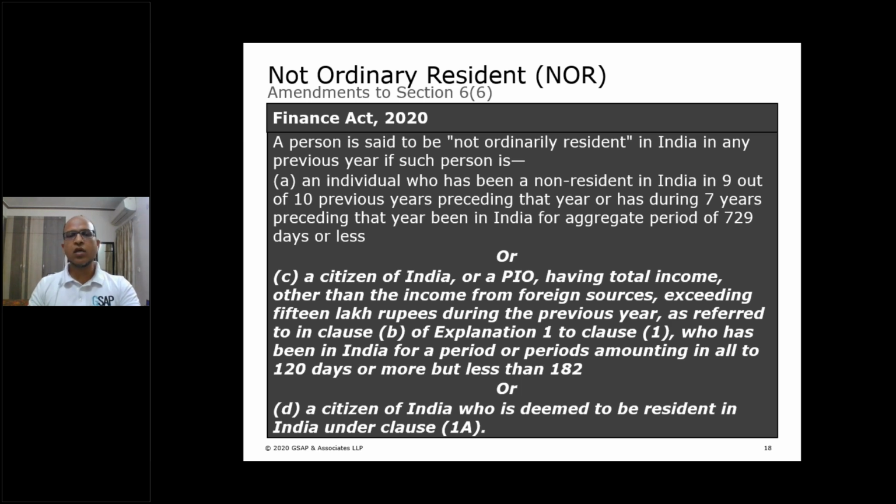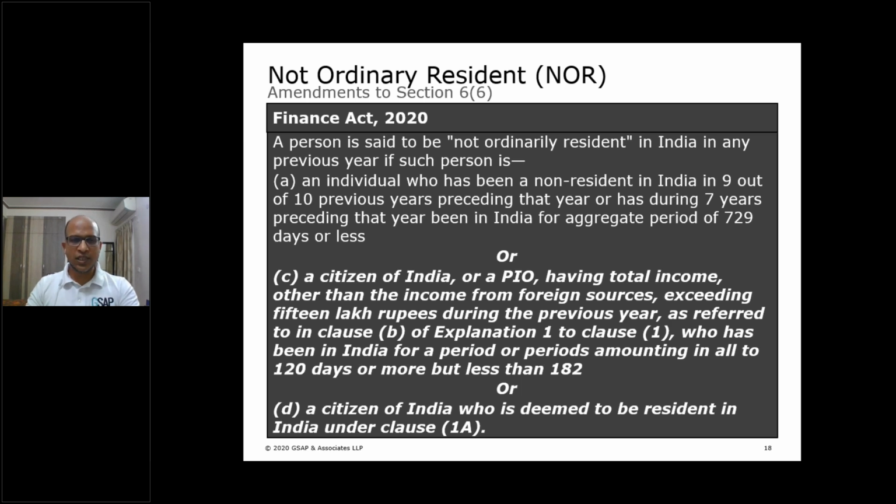There is no if and but to this condition, my friends. Whenever a person falls under 1A, automatically he will become NOR. There will be no question of a 1A deemed resident becoming ordinary resident. They will always be considered as not ordinary resident. And for 1A, there is no time threshold, as I mentioned earlier.